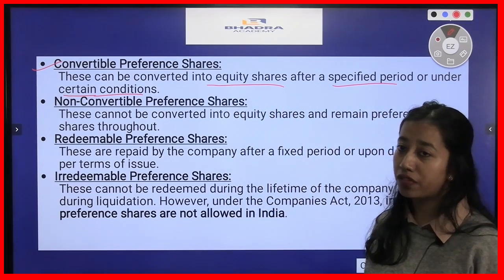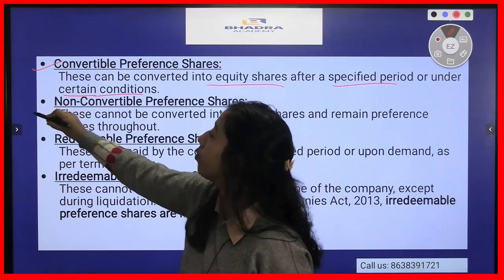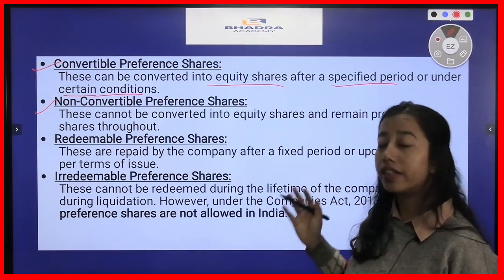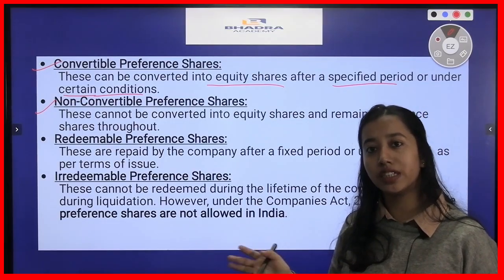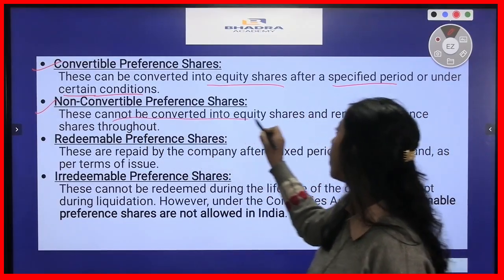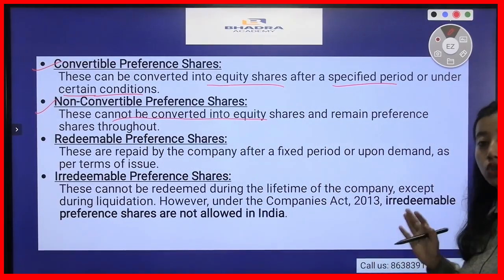The next kind of preference share we have is non-convertible preference share, and that is again the opposite of convertible preference shares. That means these type of shares cannot be converted into equity shares. So these cannot be converted into equity shares and remain preference shares throughout.